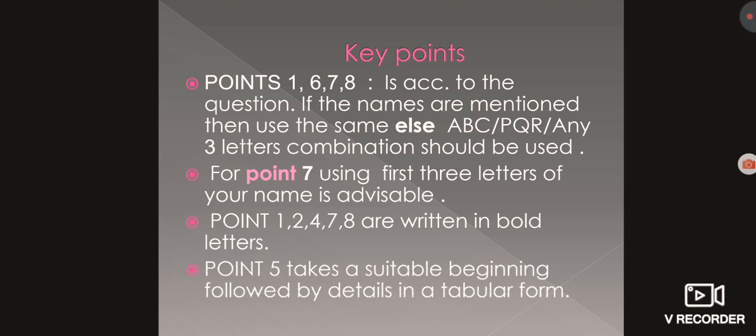Point 5 takes a suitable beginning. This refers to the content part: when you are writing and why you are writing the notice. It includes all those things. You have to give a beginning that the school has decided, or a book was lost, a water bottle was lost. It depends upon the question. So point 5 takes a suitable beginning followed by details to be written in a tabular form.